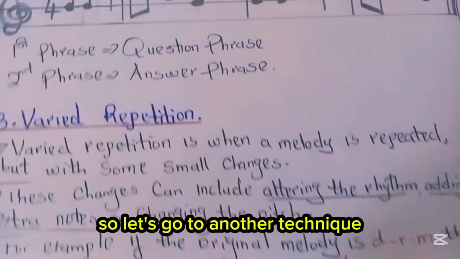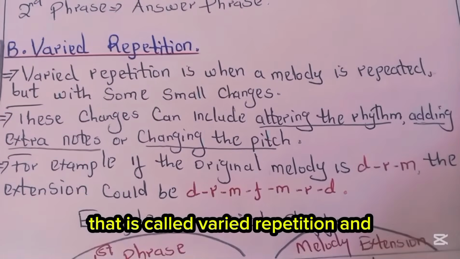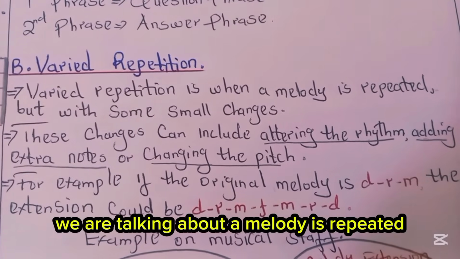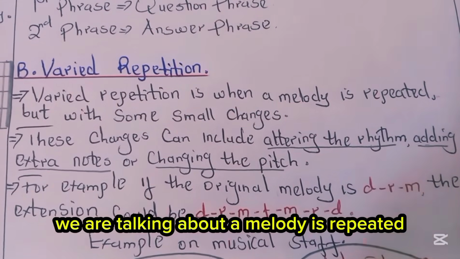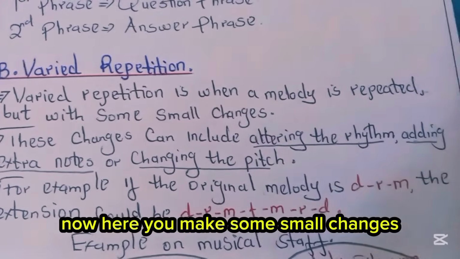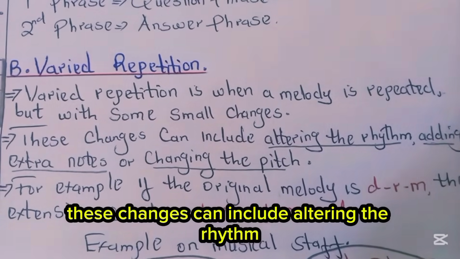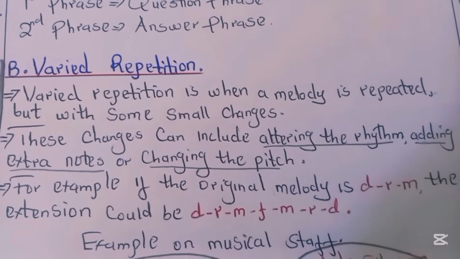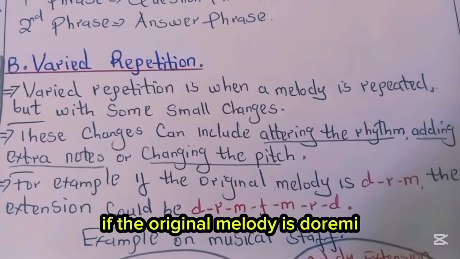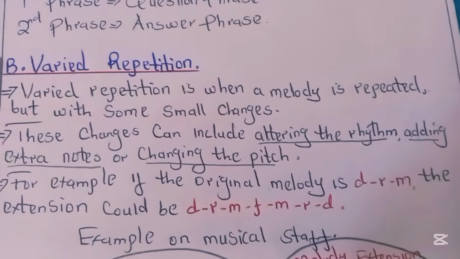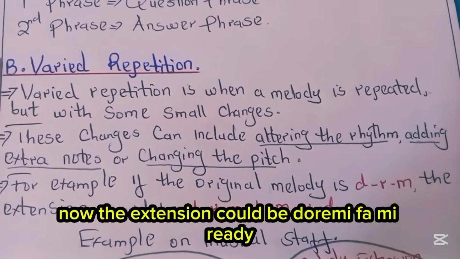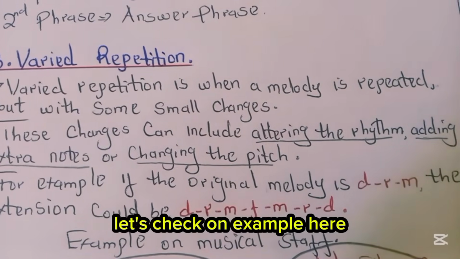So let's go to another technique that is called varied repetition. Under varied repetition, we are talking about a melody that is repeated but with some small changes. Here you make some small changes. For example, these changes can include altering the rhythm, adding extra notes, or changing the pitch. For example, if the original melody is do re mi, now the extension could be do re mi fa mi re di. Let's check an example here.